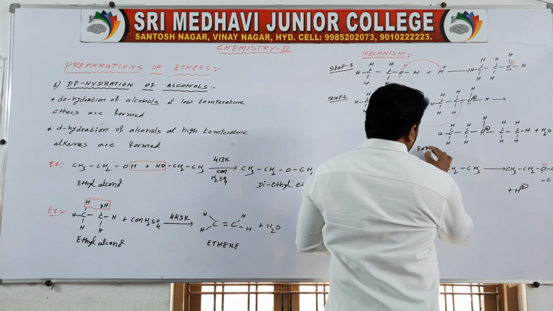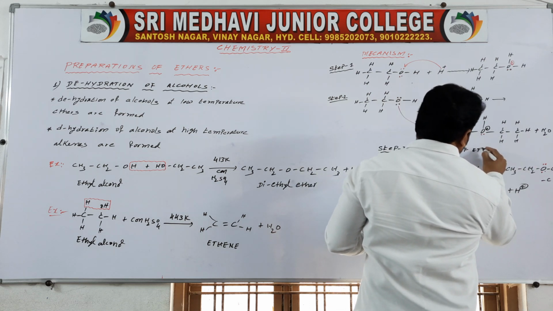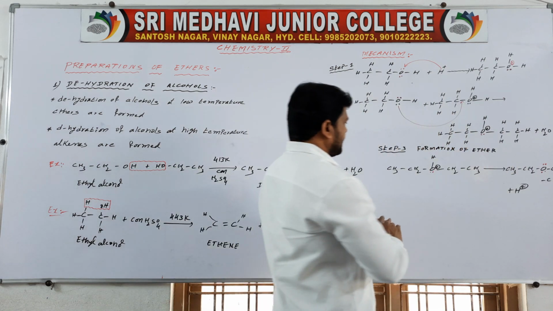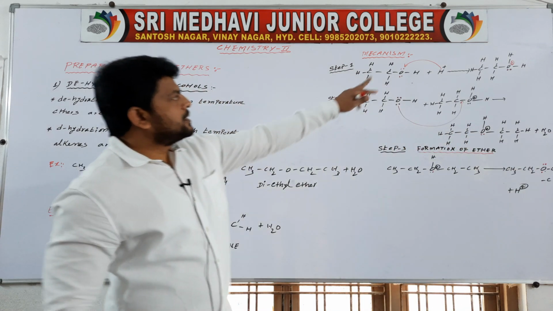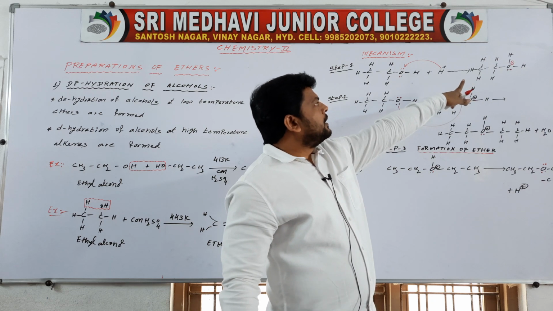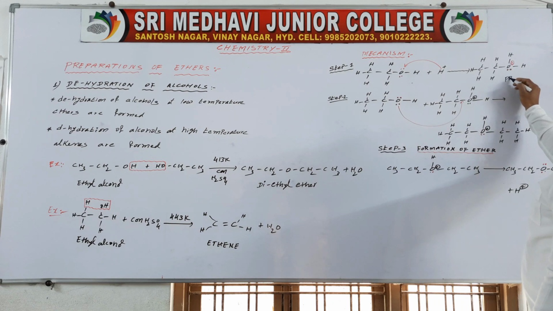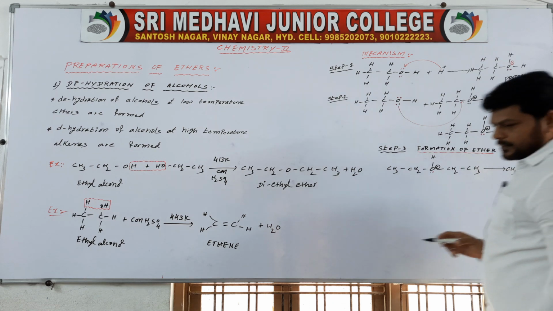It is a protonated alcohol, and then a protonated ether.